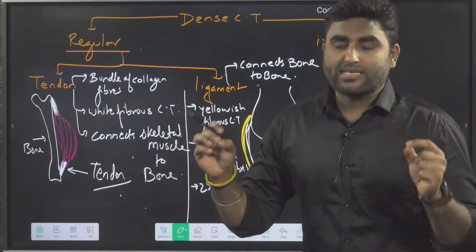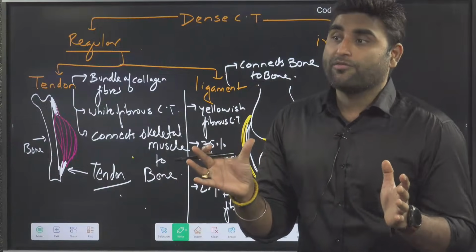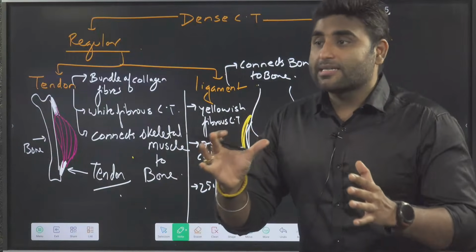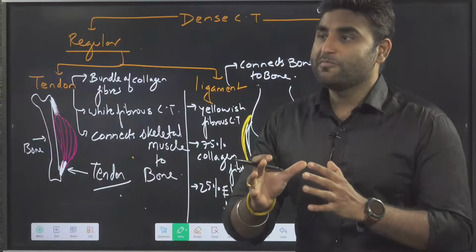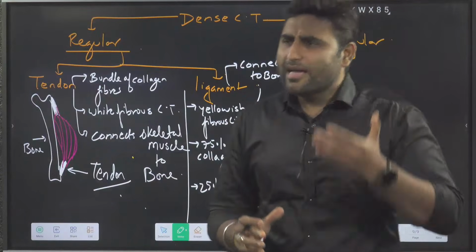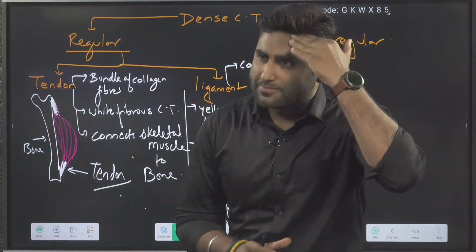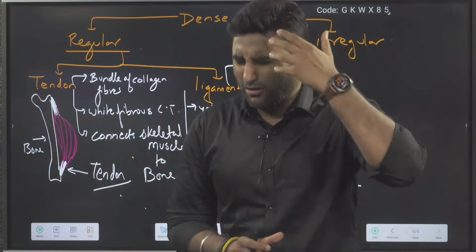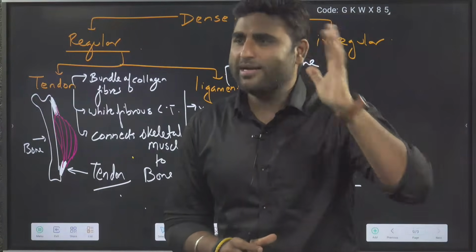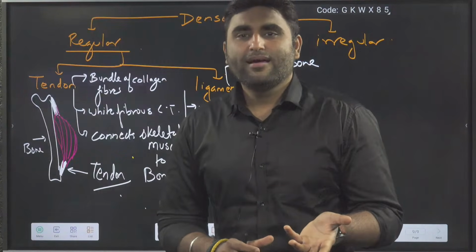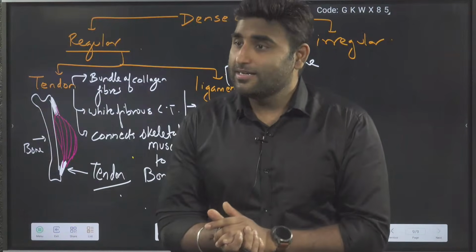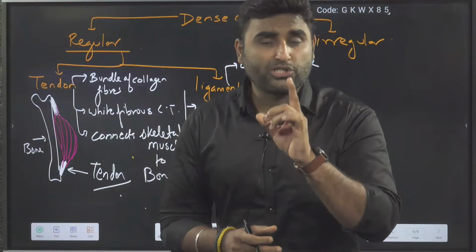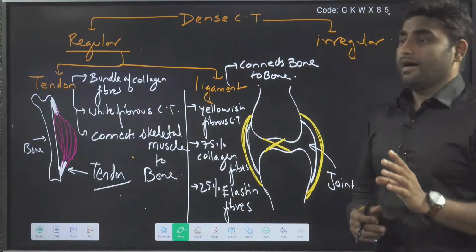So there you need some strength and flexibility for the movement. In skull bones, your fixed joints, you don't need ligament there. In cartilaginous joints, like the intervertebral disc and pubic symphysis, you don't need ligament. Ligament will be required to secure the synovial joints. Are we clear?